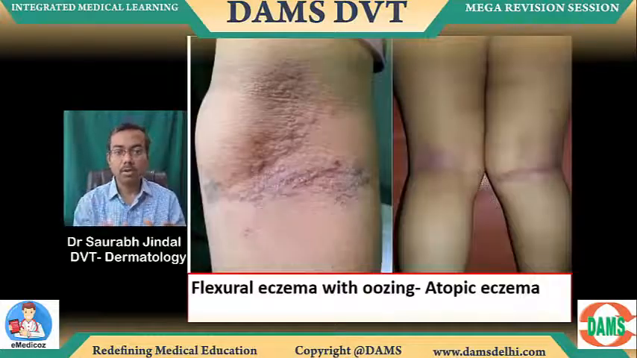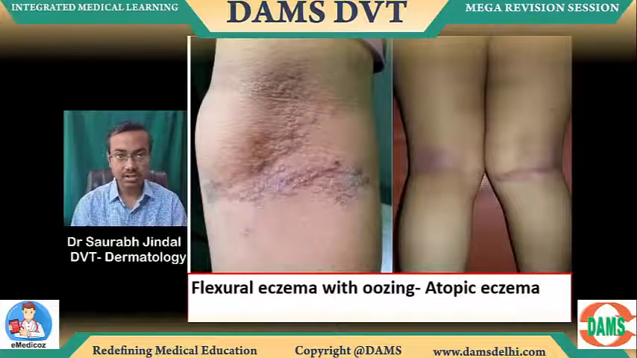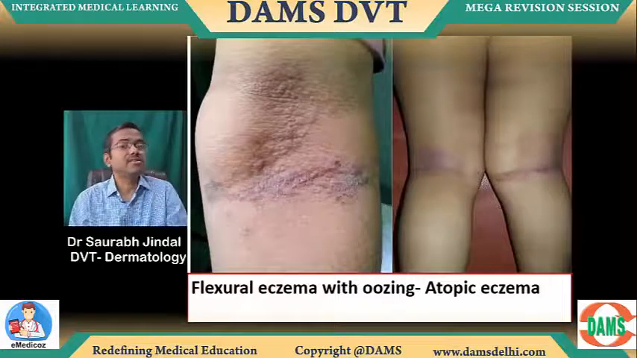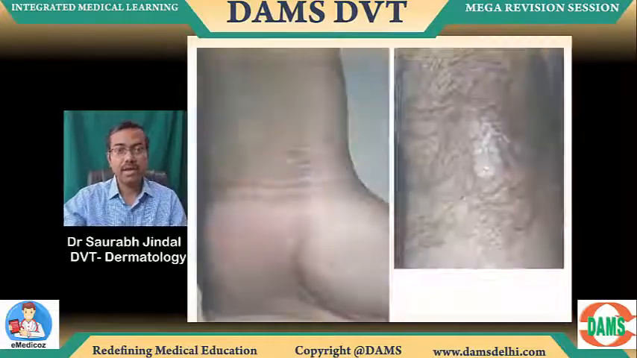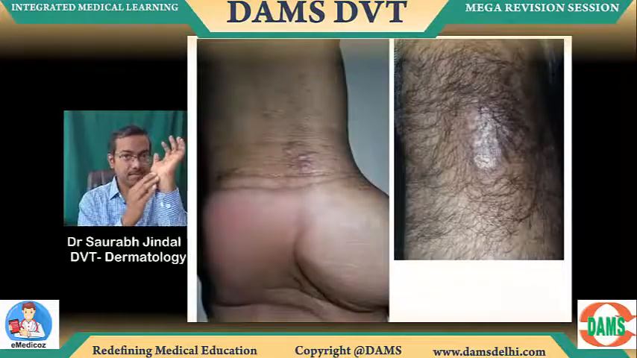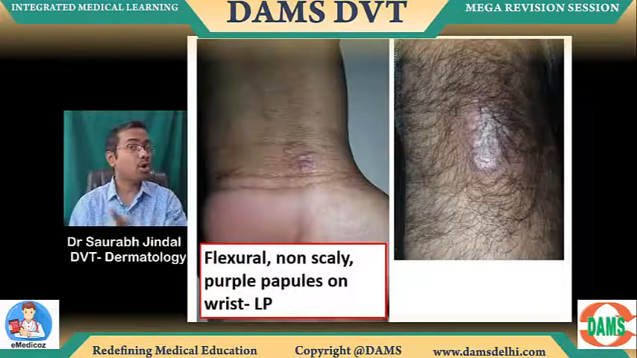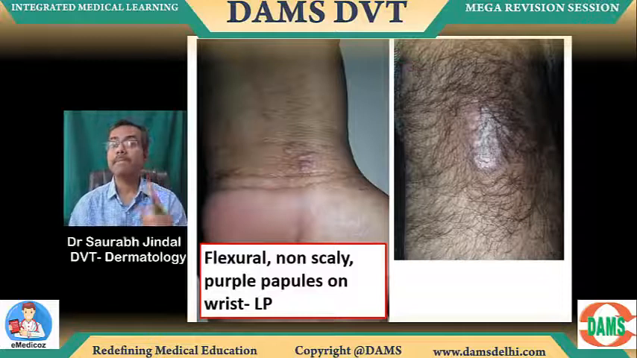Now look at this image. Can you see flexure mentioned? Back of the knee, elbow with oozing. Atopic eczema. Atopic eczema. Same, flexure of the wrist. Left side. Flexure non-scaly, remember. Purple papules on the wrist.